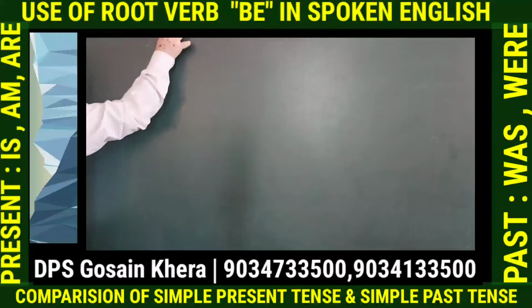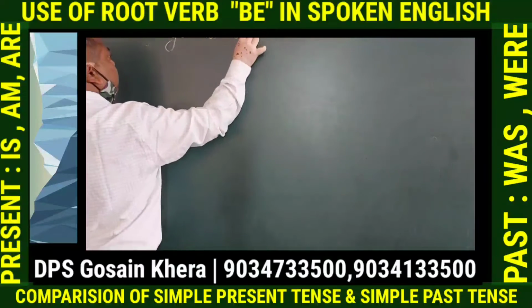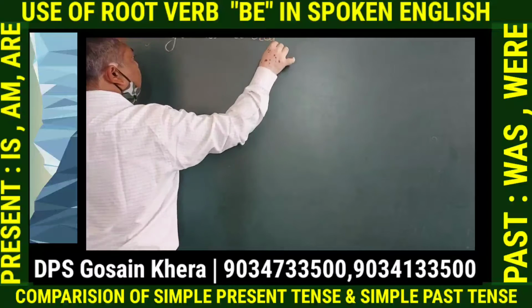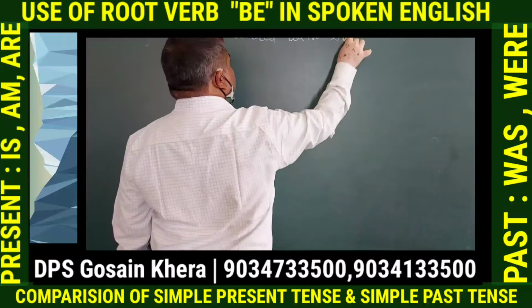Say Kanchenjunga. Okay. Kanchenjunga is covered with snow.